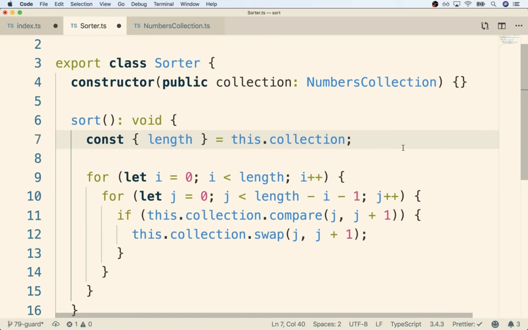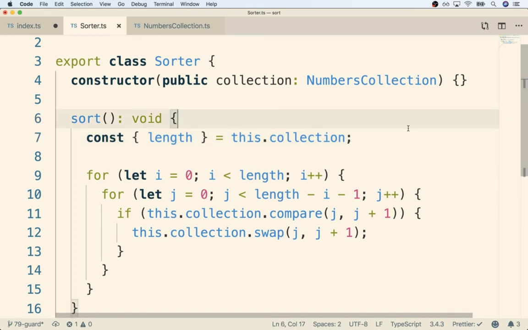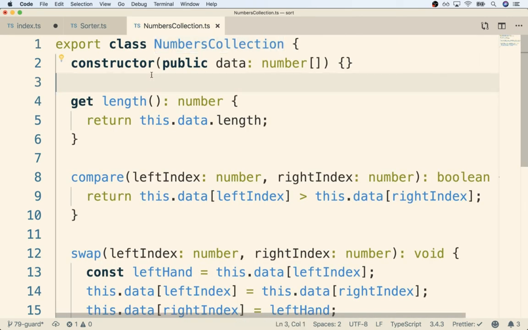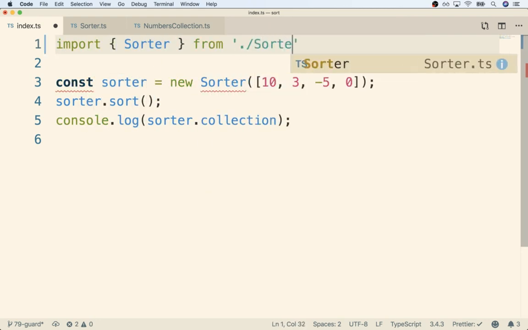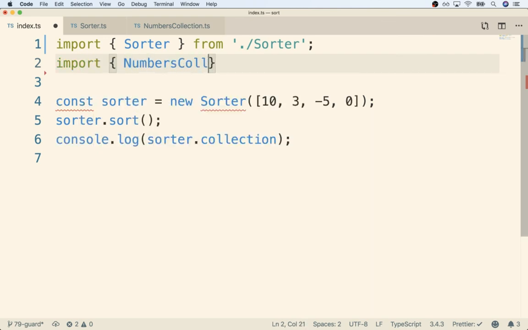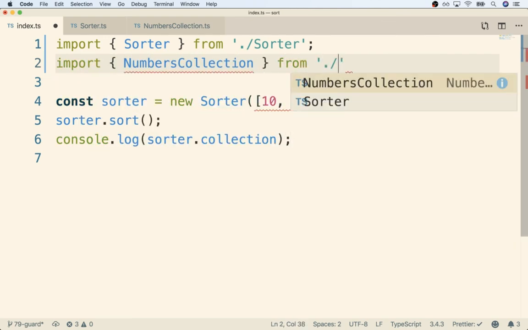That's everything. So the entire point here, one more time, I know I've repeated this many times, is we've now extracted out all that very array-specific comparison and all the very array-specific swapping into a separate class. So now the very last thing, let's test this out and make sure that everything still works as we would expect. So I'm going to save both sorter and numbers collection. I'm going to go back over to index.ts. And then over here, I'm going to import sorter from sorter, numbers collection from numbers collection.